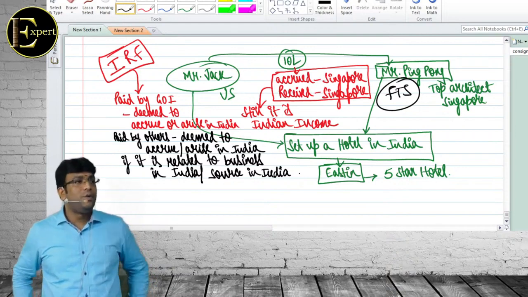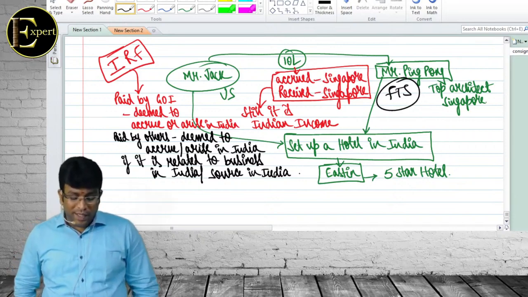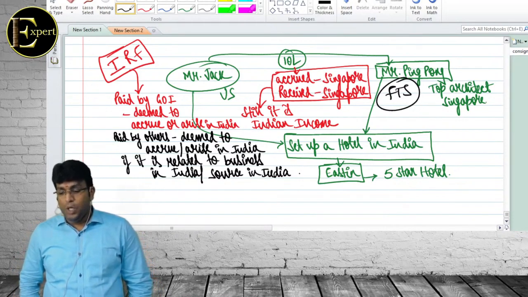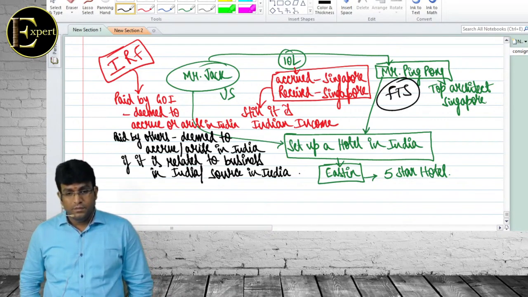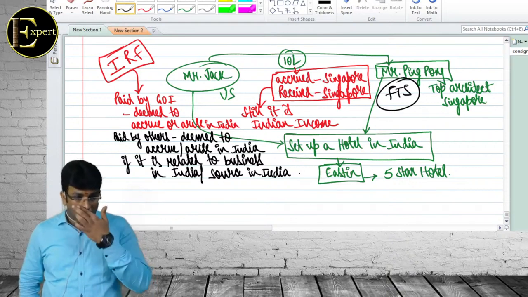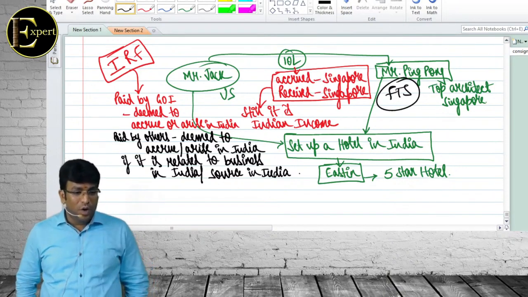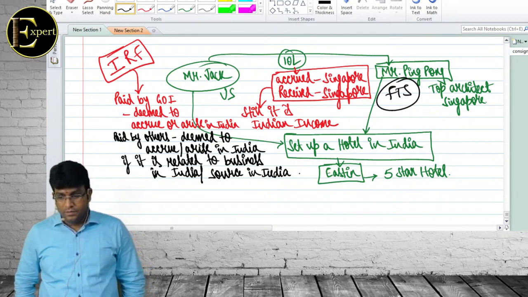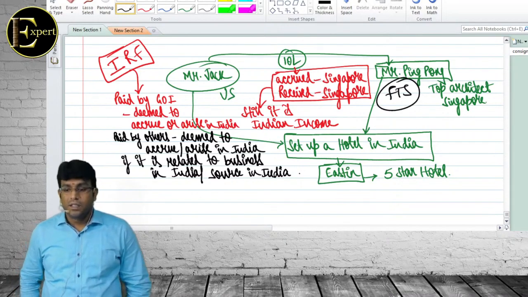If it is related to business in India, it is deemed to accrue or arise in India. If it's related to business in India or source in India. That's it. Beta, clear hai? Yes, sir.